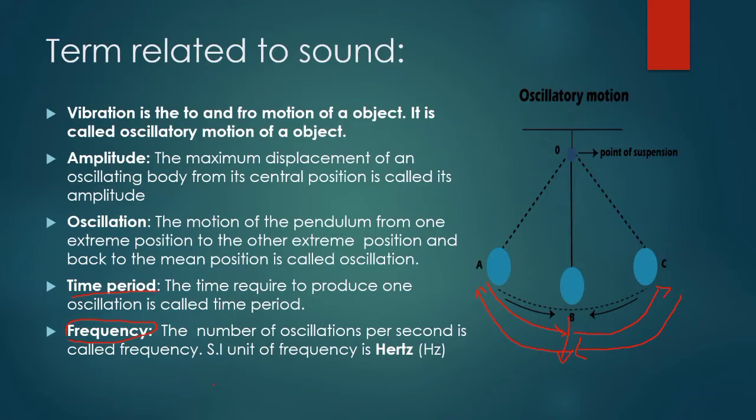When a vibrating body produces one vibration in 1 second, the frequency is said to be 1 hertz. In 1 second, it produces only one vibration, one oscillation. That is what we call 1 hertz. The time period is always denoted by T.